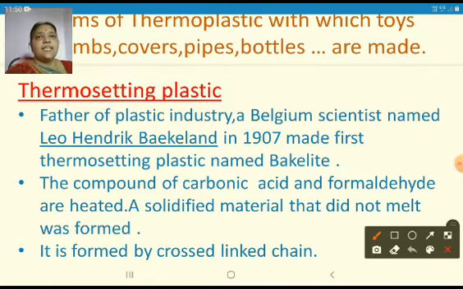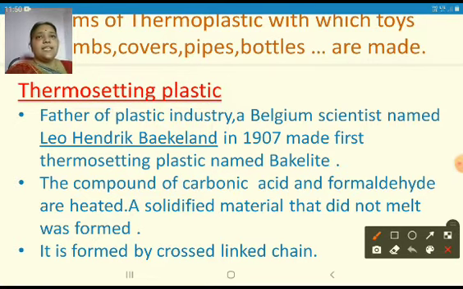He invented this thermosetting plastic in 1907, and it was named Bakelite. As it was invented by Baekeland, the first thermosetting plastic was named Bakelite.